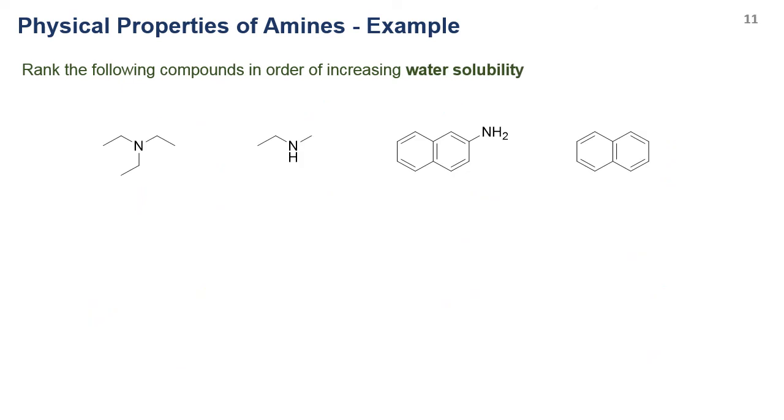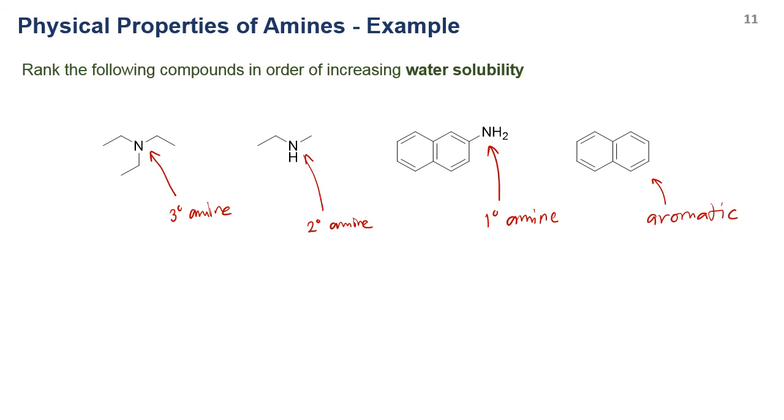For another example, if you need to rank the water solubility of these molecules, first of all, you need to see that this is a tertiary amine, right? And this is the secondary amine. This one is also a primary amine. And this one is the aromatic ring without any functional groups.